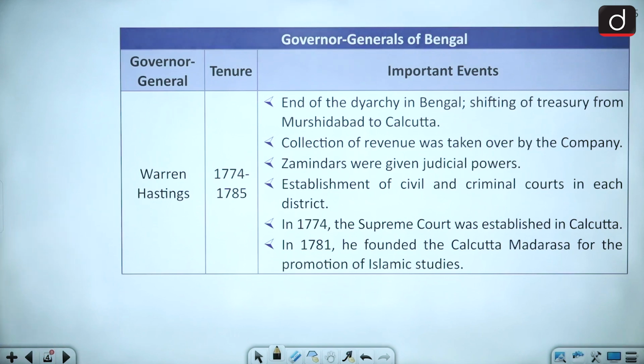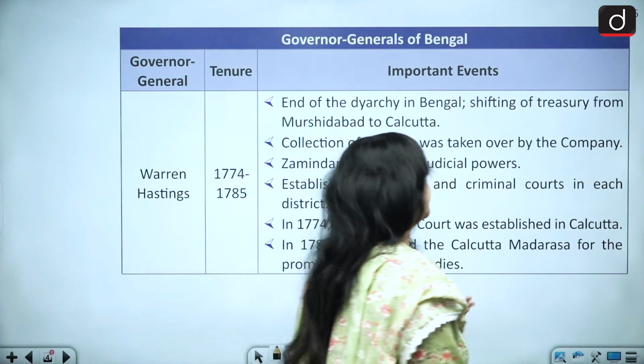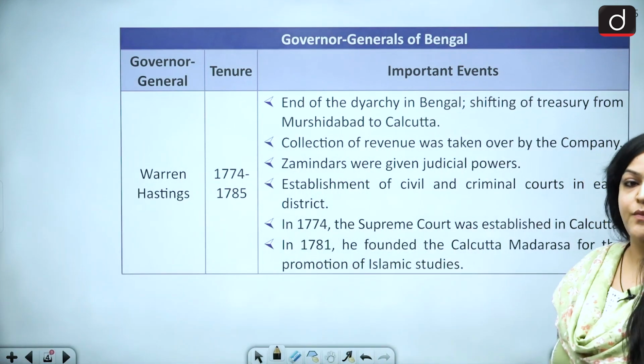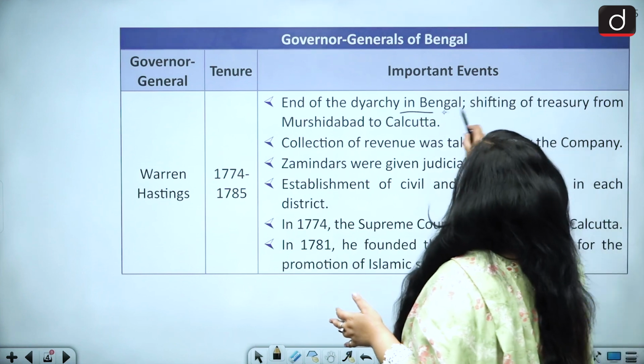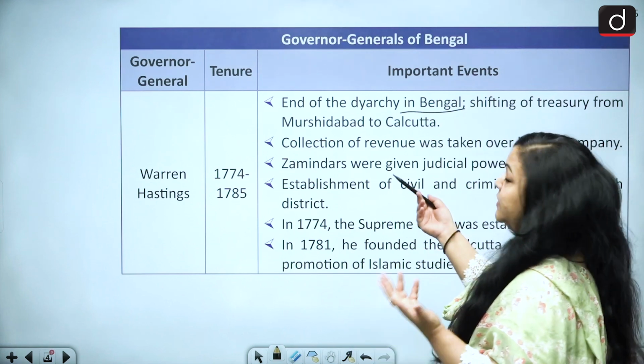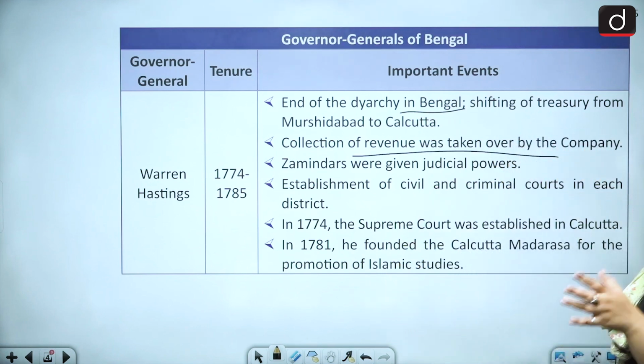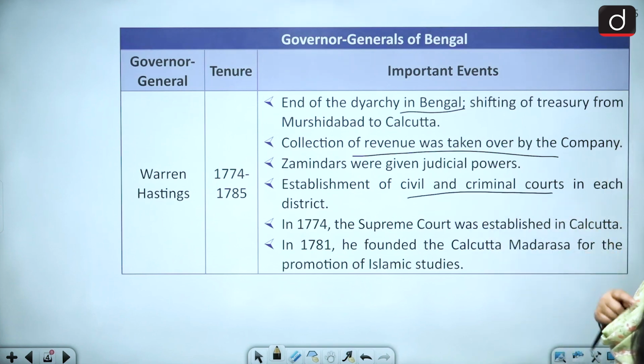So first of all, we have Warren Hastings, and his tenure is from 1774 to 1785. What are his major contributions? He is the one who caused the end of diarchy in Bengal. He also caused the shifting of the treasury from Murshidabad to Calcutta. He is responsible for taking over the collection of revenue. Zamindars were given judicial power under him. He also led to the establishment of civil and criminal courts in the district.